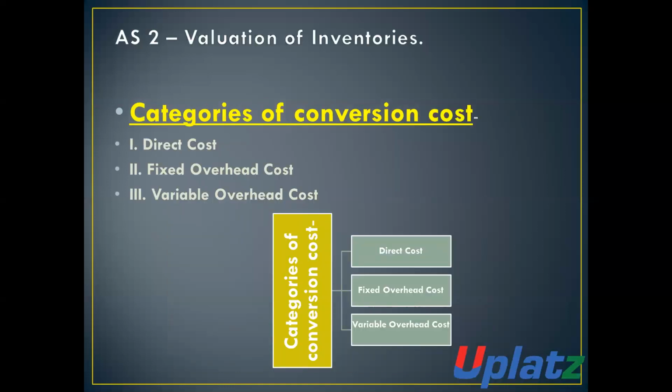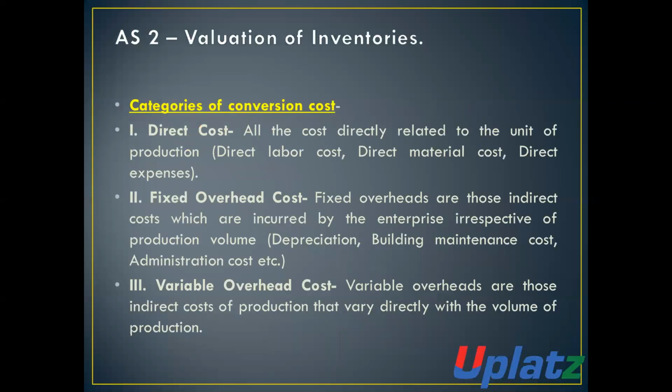Category of cost of conversion. There are 3 categories of cost of conversion. Number 1, direct cost. Number 2 is fixed overhead cost, and number 3 is variable overhead cost. Number 1, direct costs.